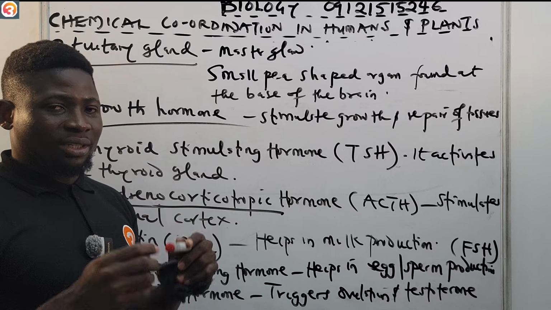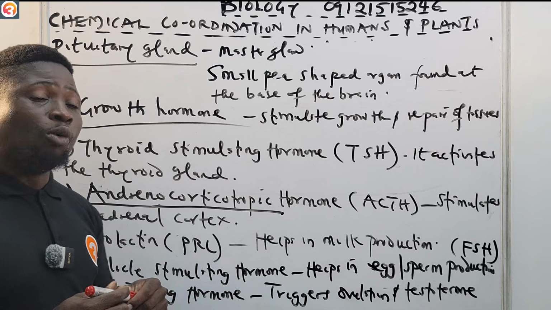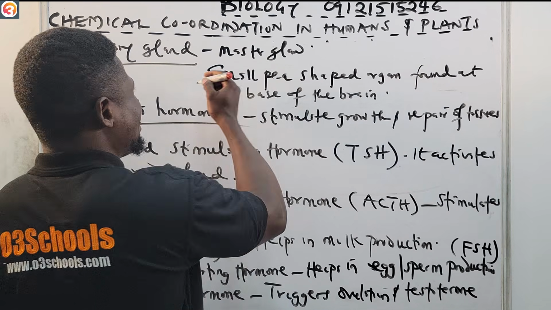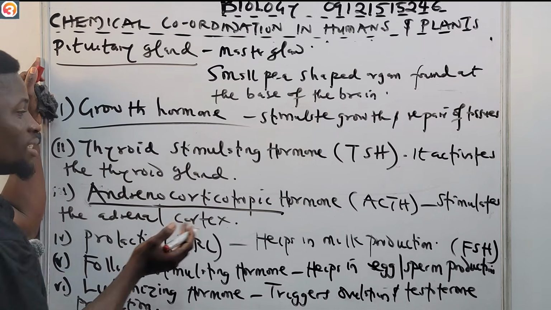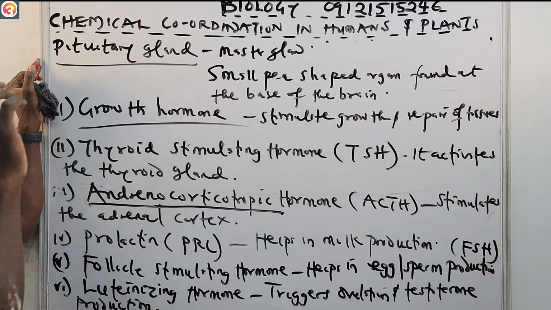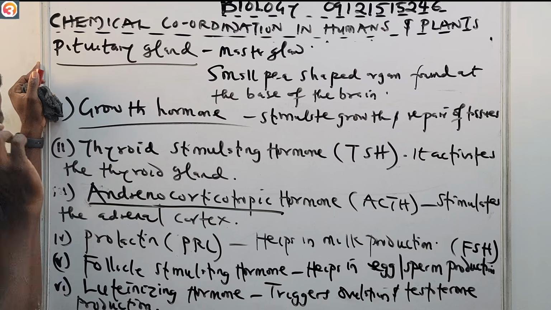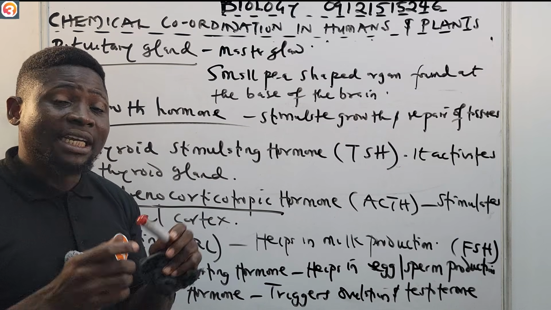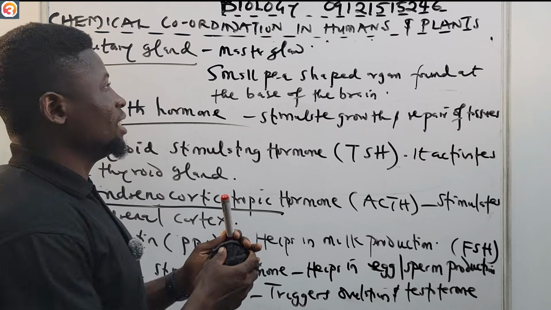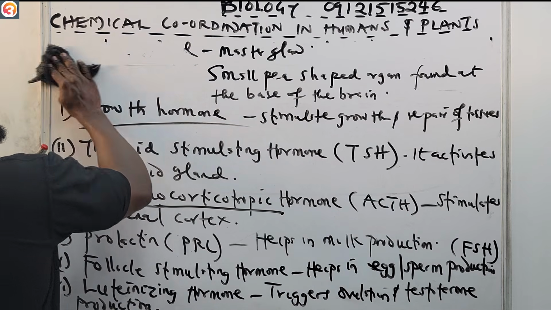Okay, all of these are hormones that the pituitary gland secretes. So all these are examples of hormones that are secreted by the pituitary gland. Now let us go to the thyroid gland.